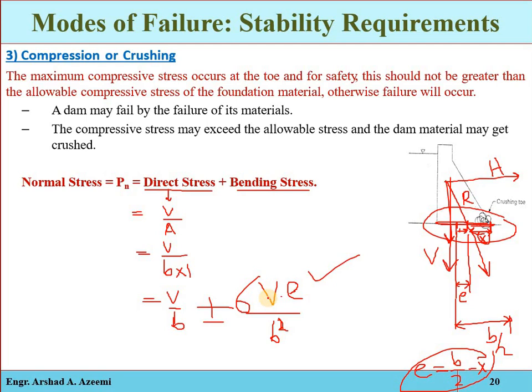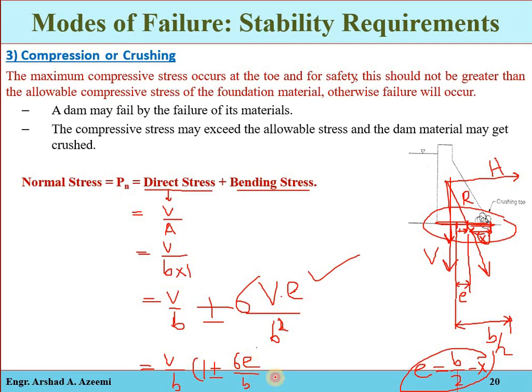V is the total vertical force, e is the eccentricity, B is the width of the base. Bending stresses may be either positive or negative. So the total normal stress is equal to V divided by B into 1 plus or minus 6e divided